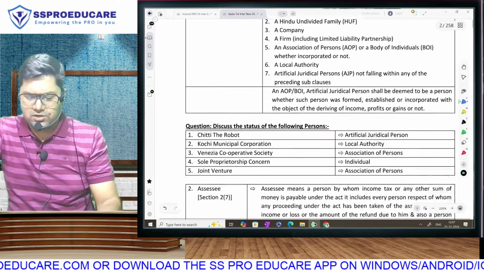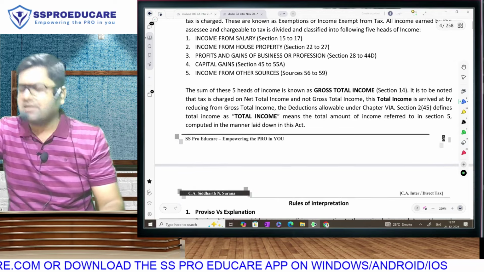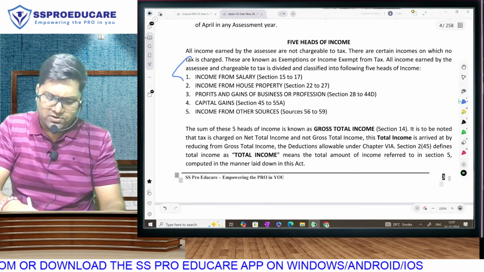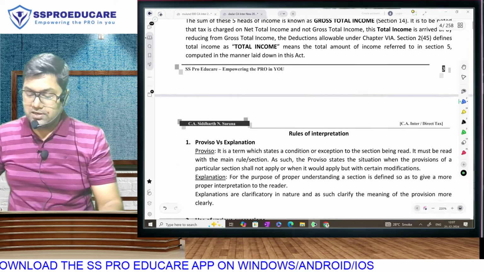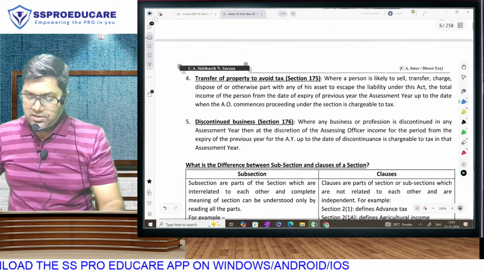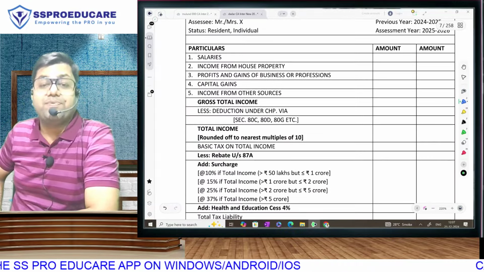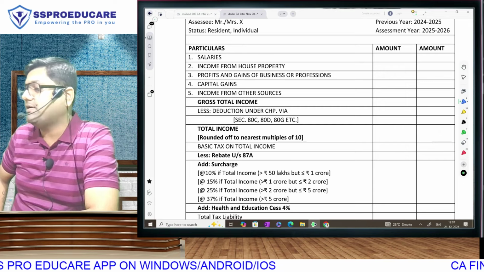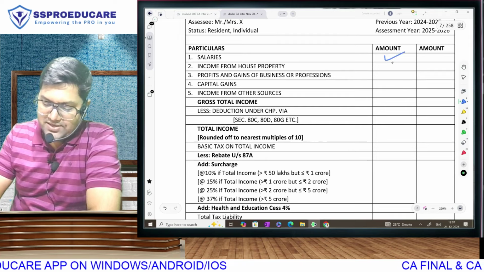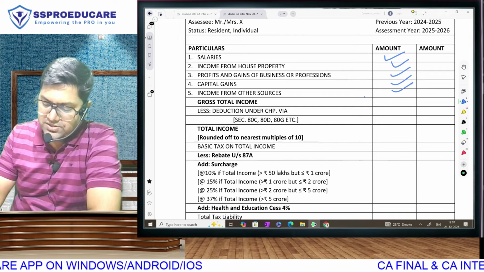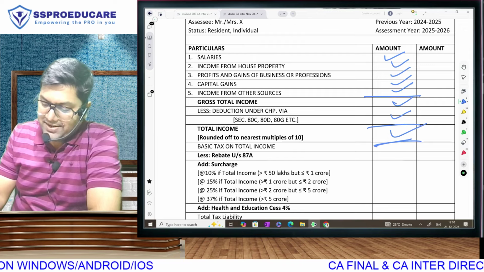The definition of person, of course, we have studied. Lots of theory, but whatever we have done in class, that much is good enough. You know that in the introduction itself, I told you about the 5 heads of income. Here I have also given you the format of calculating income. Whenever they ask us to calculate total income, we one by one calculate income under various heads: salary, house property, business or profession, capital gain, other sources. Then we have our GTI. From that we take our deductions and we get our NTI.